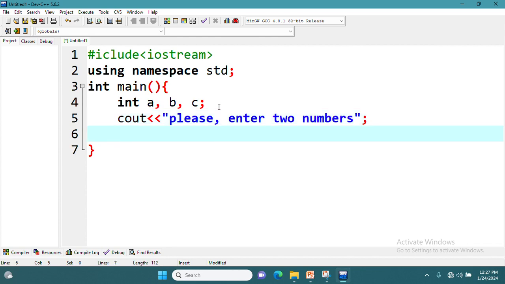Then here to make it come on a new line. Then cin to take input from the keyboard. cin A, B.